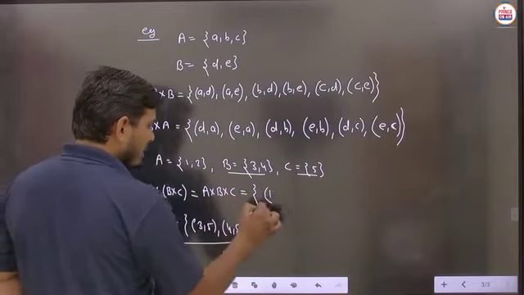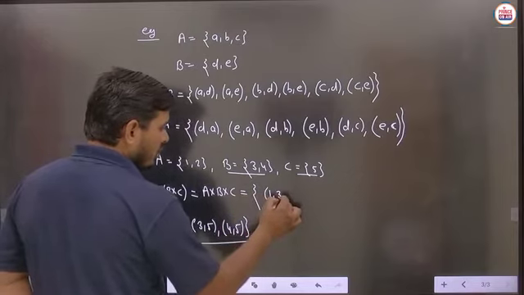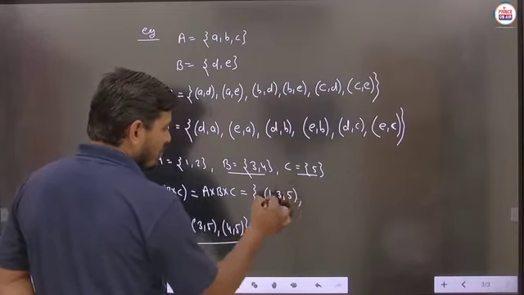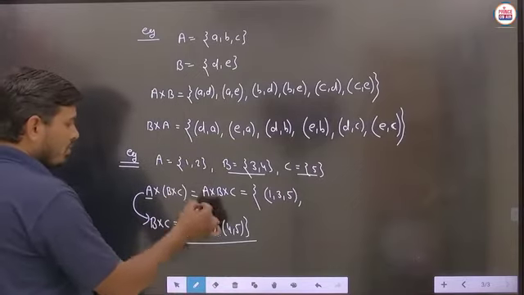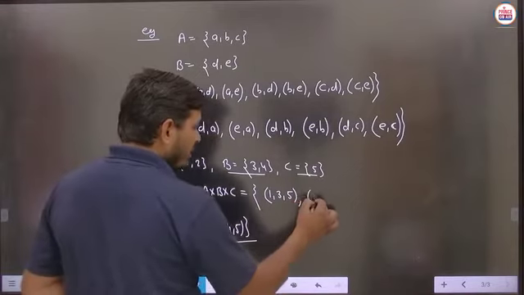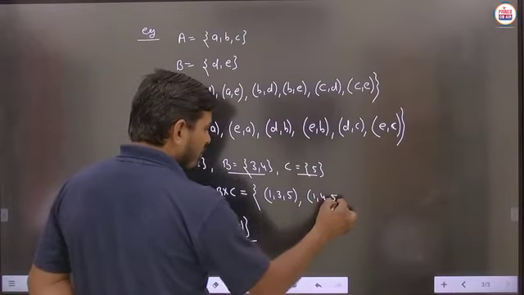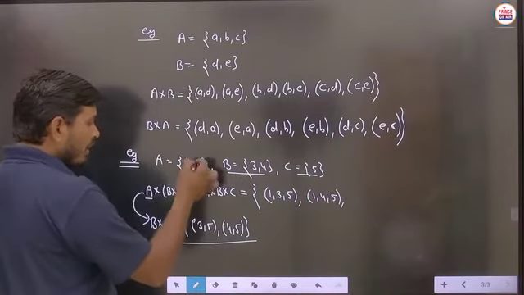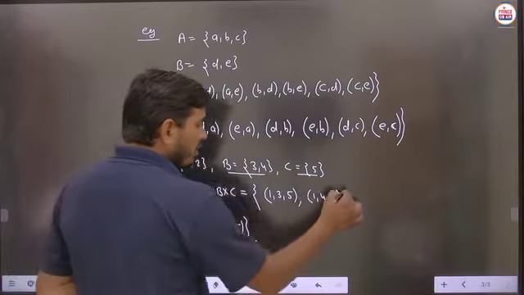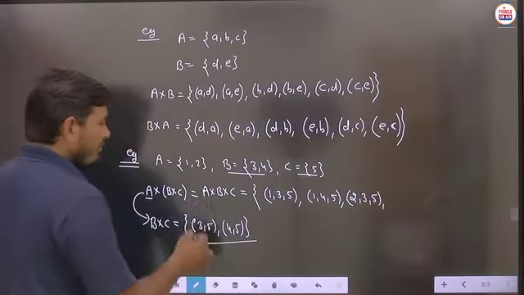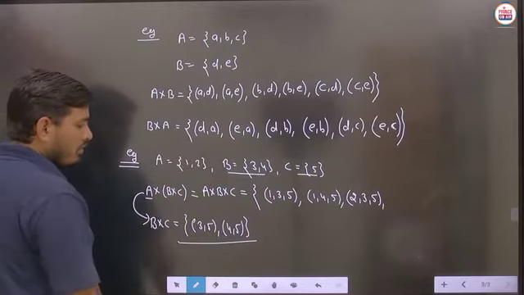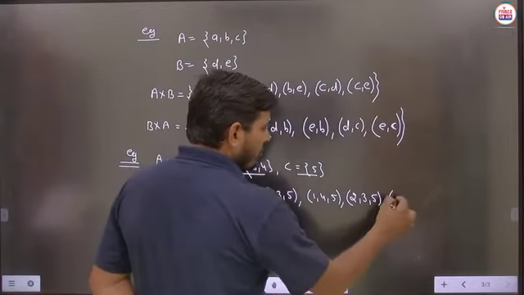This 1 is to be taken with this ordered pair, then 1, 3, 5. So the ordered triplet will be available in this case. Similarly, this 1 is to be also taken with this ordered pair, then we will write here 1, 4, 5. Next we have to take this element 2 with this part, then 2, 3, 5. And finally we will take this 2 with this 4, 5, then definitely 2, 4, 5.